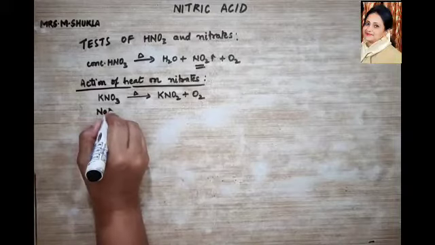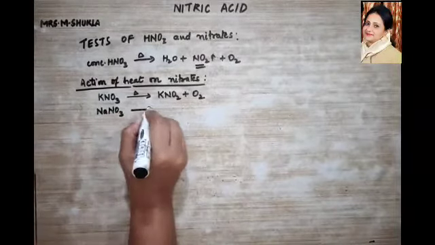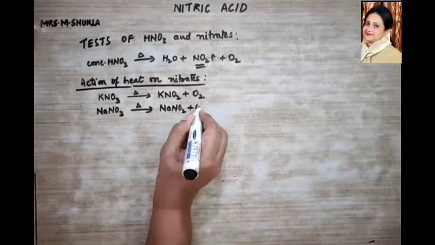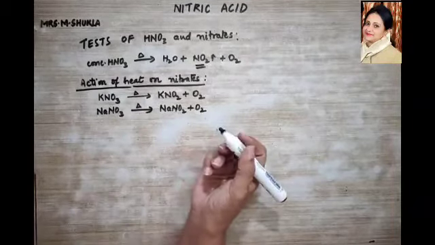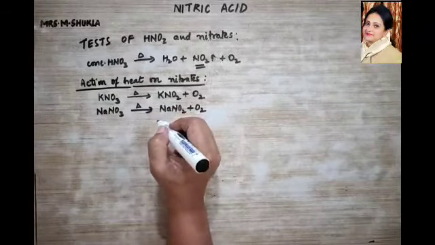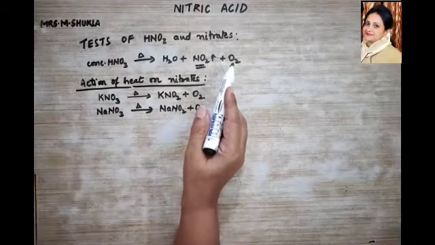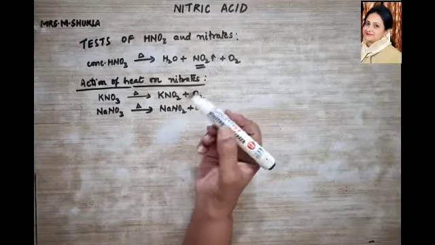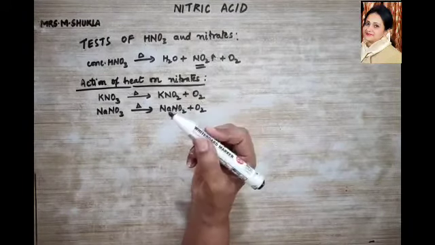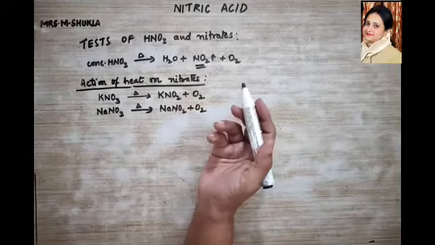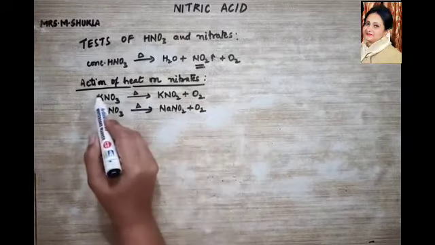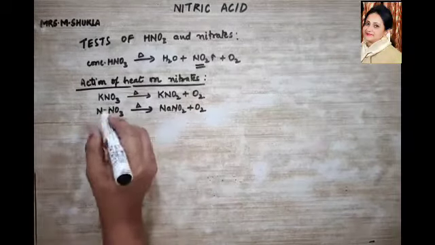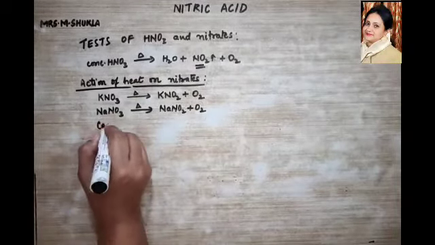Similarly, NaNO3, on heating gives us NaNO2 plus O2, a colorless gas. Therefore, these two are not used for the test of nitrates as they do not release reddish brown fumes. So a question could be asked: name a nitrate which does not give out nitrogen dioxide gas, that is these two nitrates.